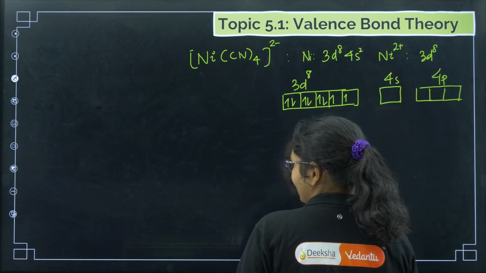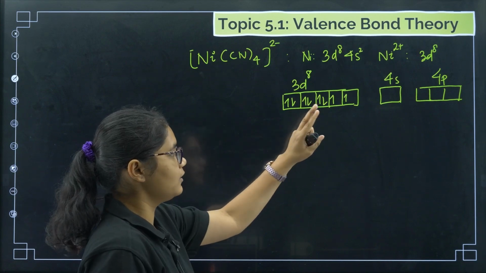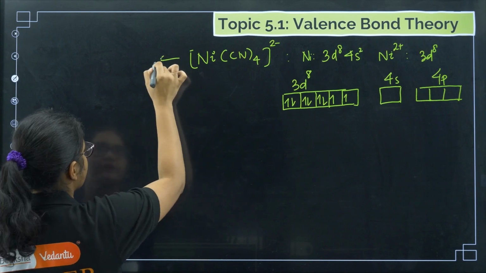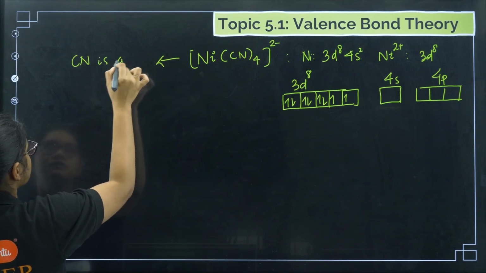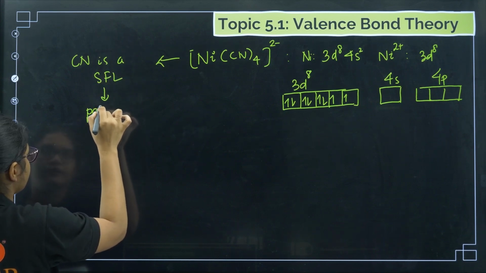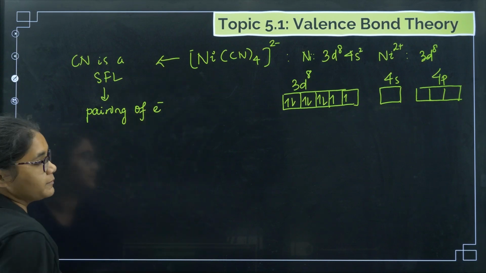Okay, now what will happen here? When this is present, there will be pairing of electrons. Now why will there be pairing of electrons? You have to remember here CN is a strong field ligand. So that is why pairing of electron takes place, right?